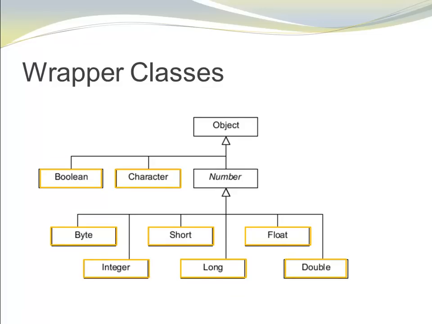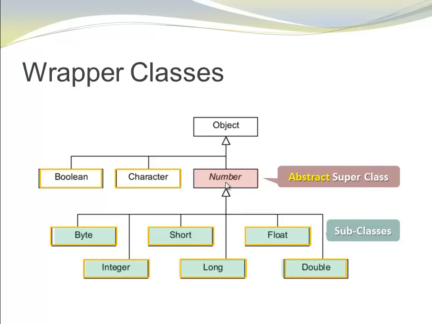At this point, I want to have a closer look at the wrapper classes. So far, we only looked at int and uppercase Integer, the corresponding wrapper class to int. Each of the 8 primitive types has a corresponding wrapper class. Notice they're all spelled with the first uppercase letter, like reference types. Also notice there is an extra abstract class Number. By the way, I can tell in my UML diagram that it is an abstract class because it is printed in italics.